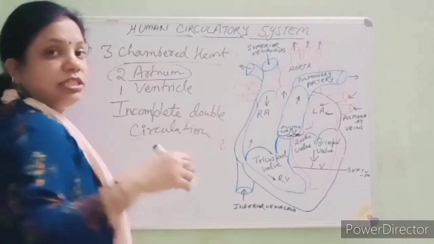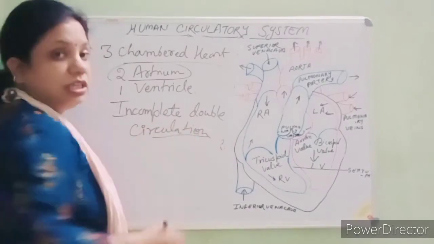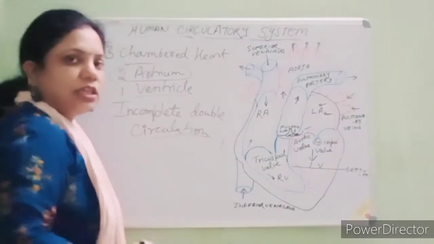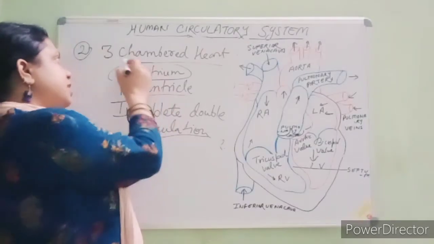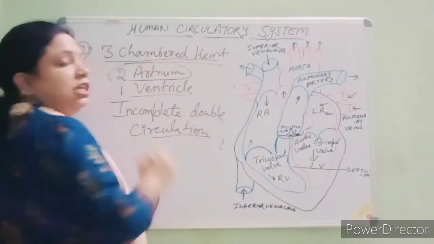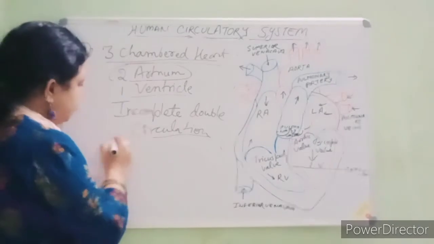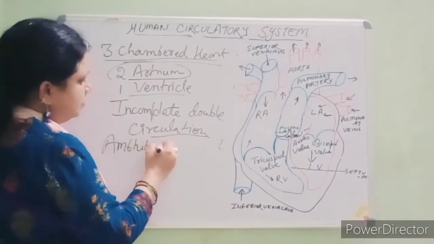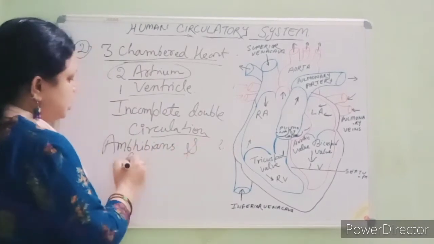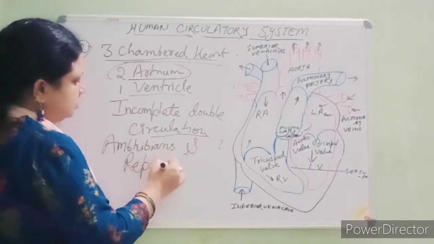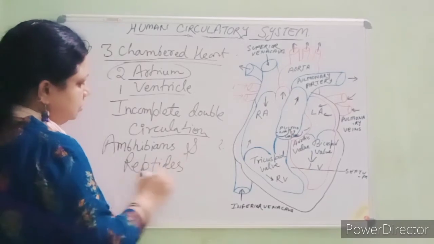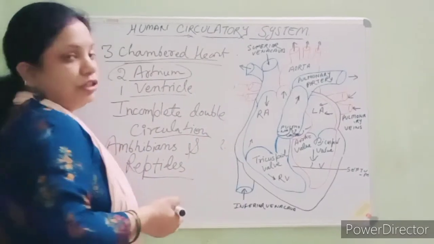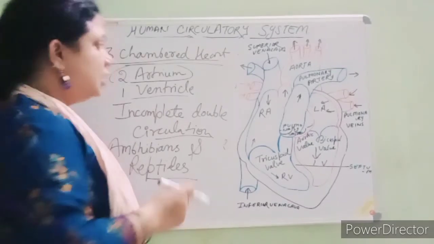I will discuss later what double circulation is, in the next topic. Now two atria and one ventricle are present. Basically the three-chambered heart is present in amphibians and reptiles. Here, students, the deoxygenated blood enters into the ventricle. Right?